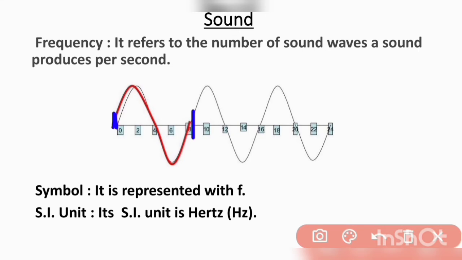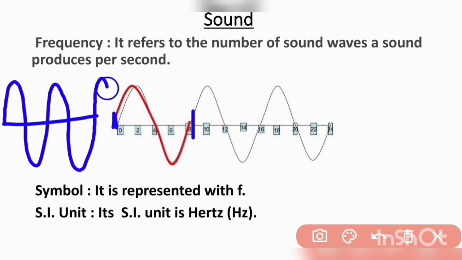Wave frequency is high or low. Here we have a wave which moves from left to right. So that is its wavelength and that is its amplitude.